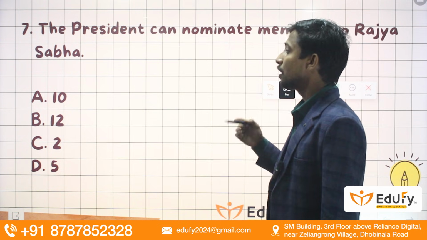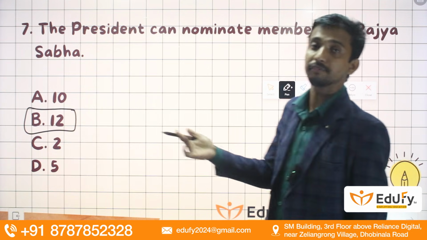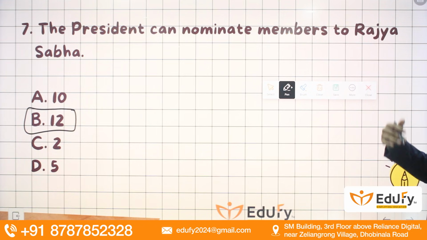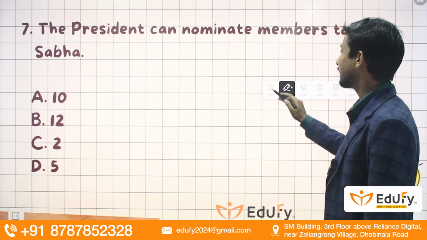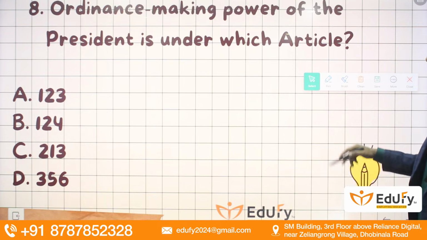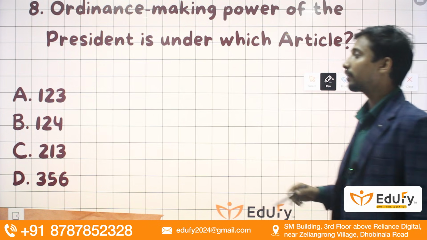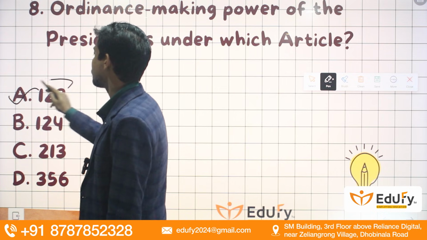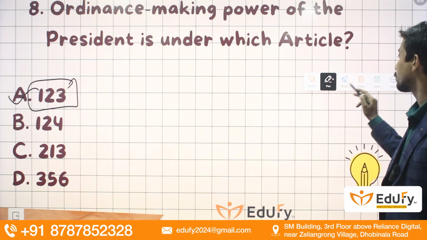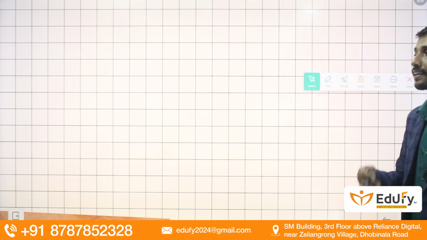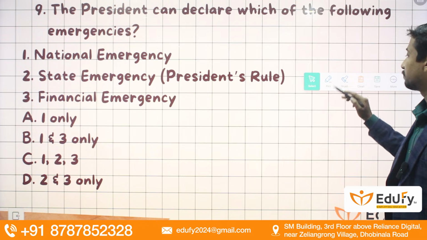However, in the case of Rajya Sabha, he can nominate 12 members, who come from various domains of society: art and culture, science, sports, etc. Next, the ordinance making power of the President is mentioned under Article 123 of the Indian Constitution. When Parliament is not in session, the President can legislate over important matters by this ordinance.